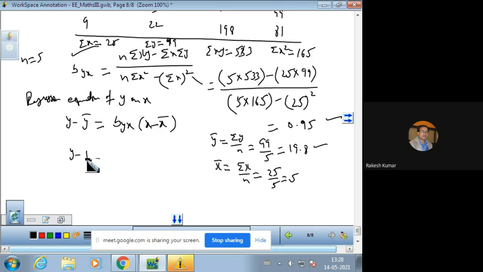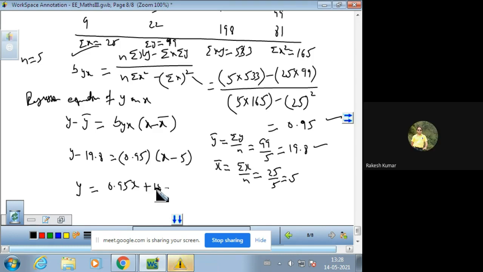Now you can use the values: y minus y bar, this is 0.95, and this is x minus 5. Now your equation becomes y equals 0.95x plus 15.05. You can easily calculate this. Now this is your regression equation of y on x.